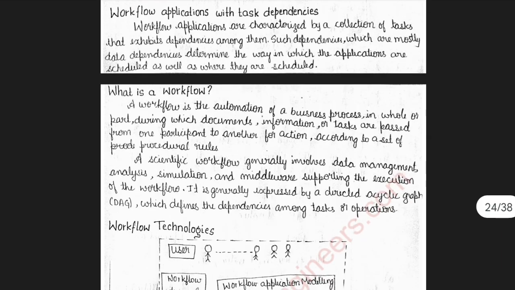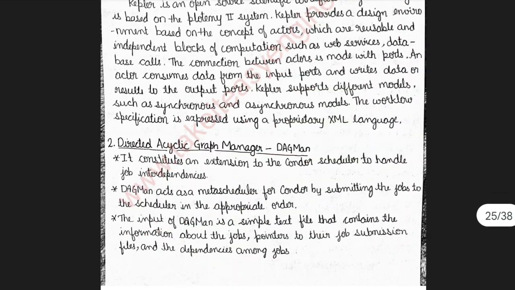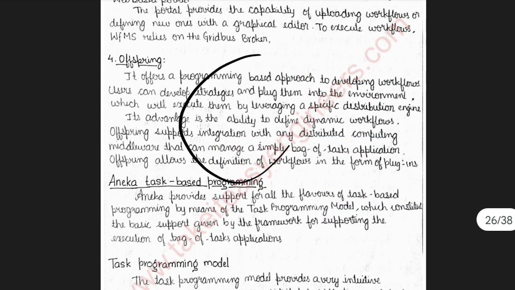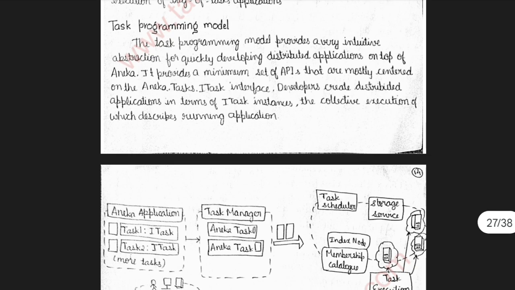Then we have the last topic, which is the workflows, and then we have the task libraries. Workflow, what is a workflow and the technologies used in the workflow, it's present in page number 25. And Offspring, this is also an explicit question which is asked, they have directly asked about Offspring. Aneka task based programming, some of the models are there. Task programming model is also a repeated question.